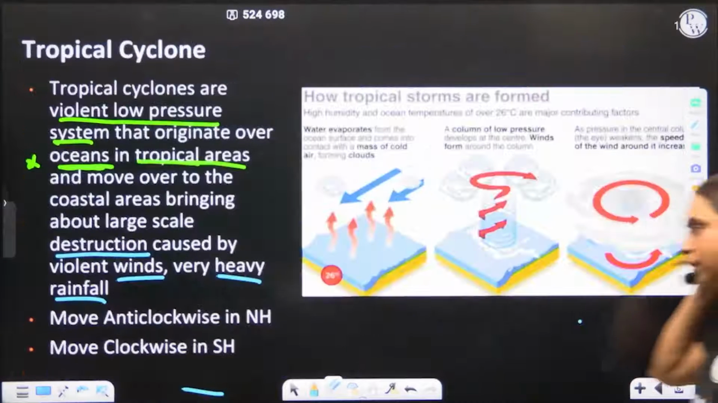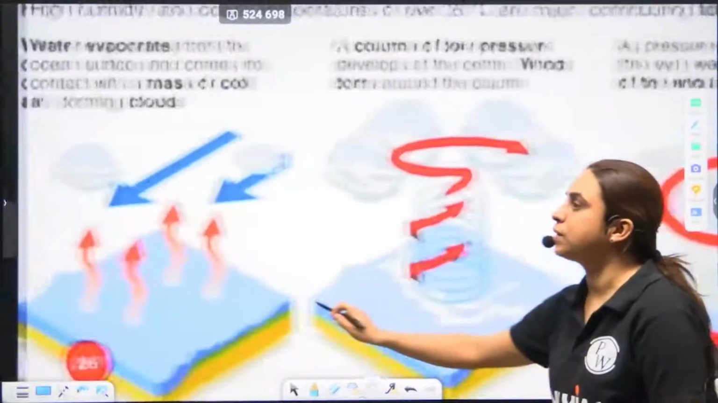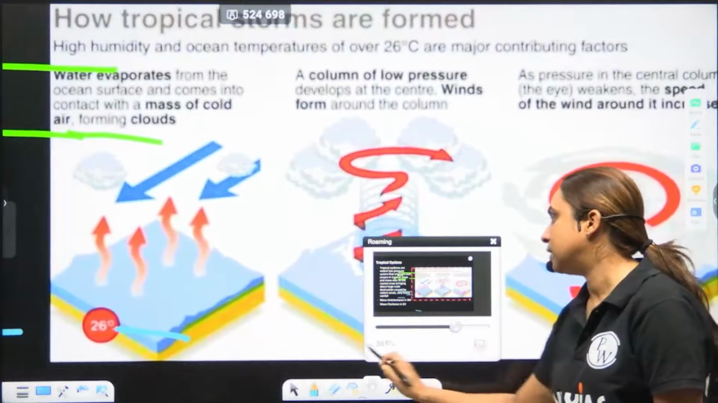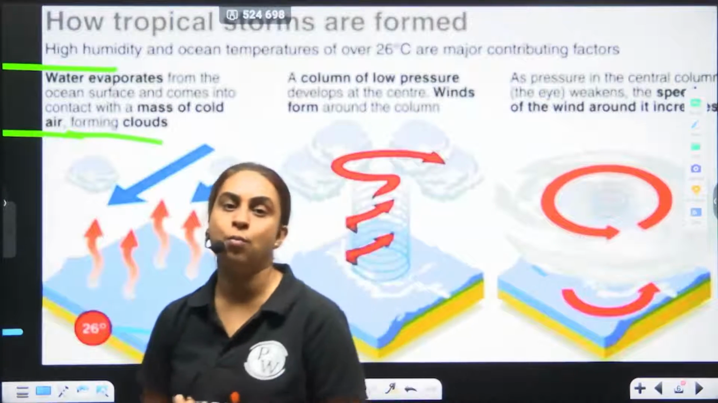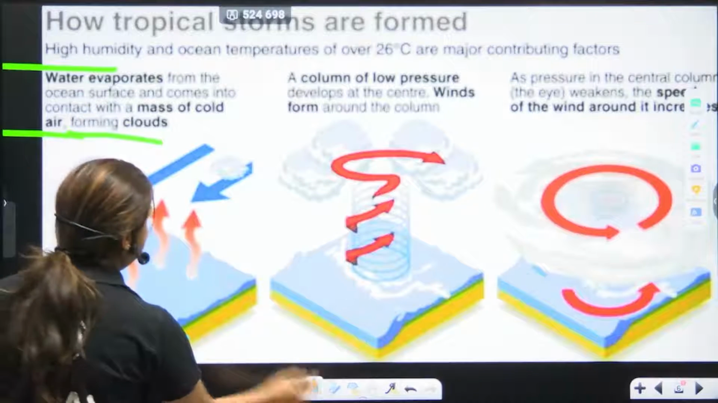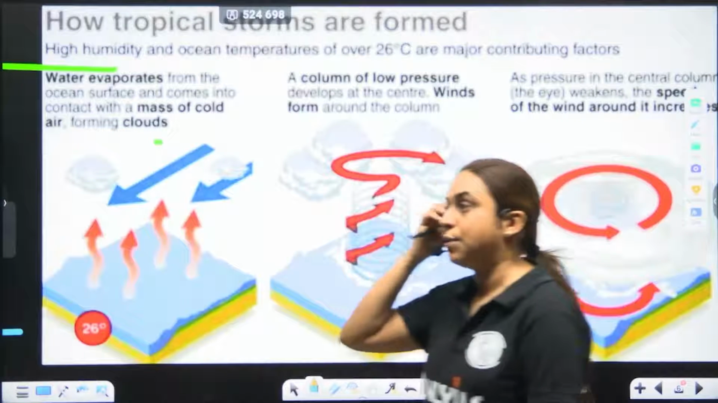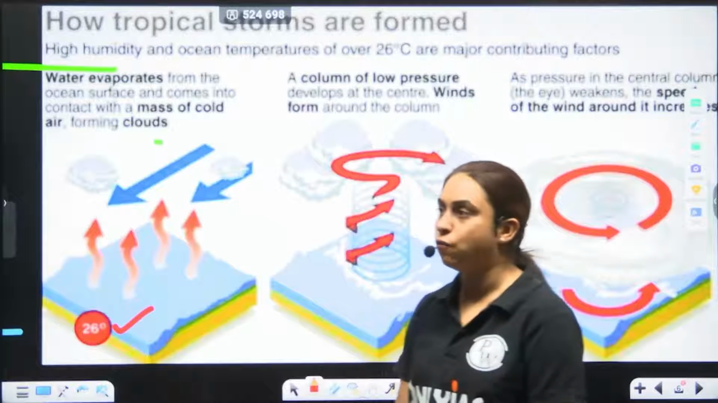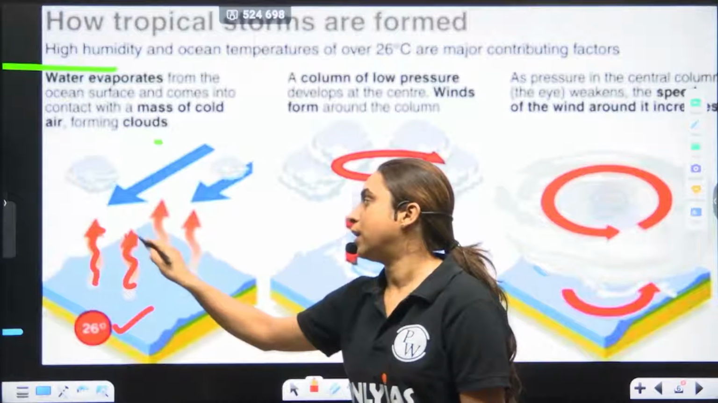Now let us look in detail at how a tropical cyclone is formed. I said a tropical cyclone is seen in the tropical latitude. It is seen in the warm ocean. The warm ocean is responsible for it. So this is ocean which is very, very warm. The temperature is about 26 degrees Celsius, warm ocean. The warm air is rising.